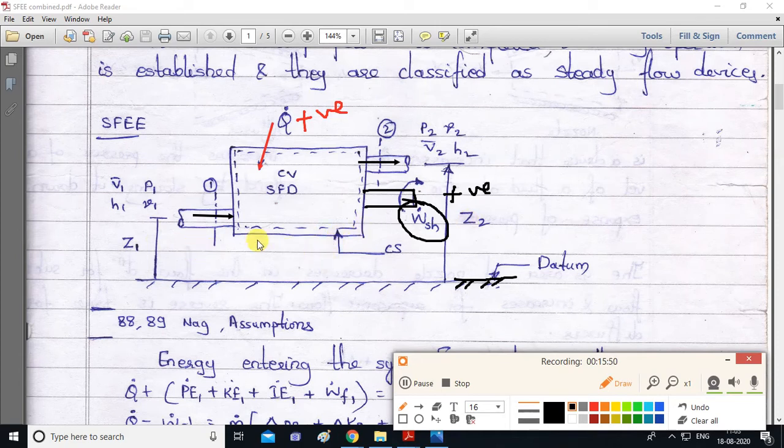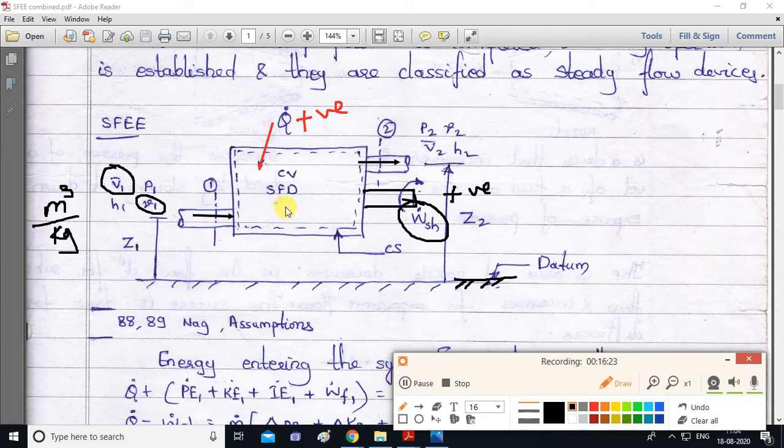Okay, now we'll define some terminology. V bar 1 is known as velocity. So V bar 1 is the velocity at point 1, P1 is the pressure at point 1, H1 is the enthalpy at point 1, and small v1 is the specific volume at point 1. What is the unit of this specific volume? The unit of volume is meter cube. So what will be the unit of specific volume? Meter cube per kg.